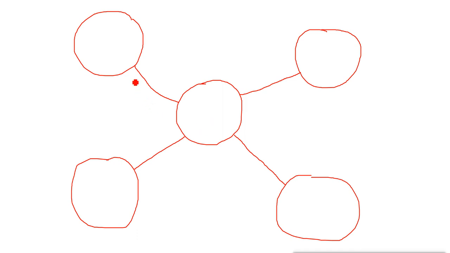If they want to go from this branch to that branch, they don't have a direct WAN link, so they go to the main office, and then from there they can reach the other branch.